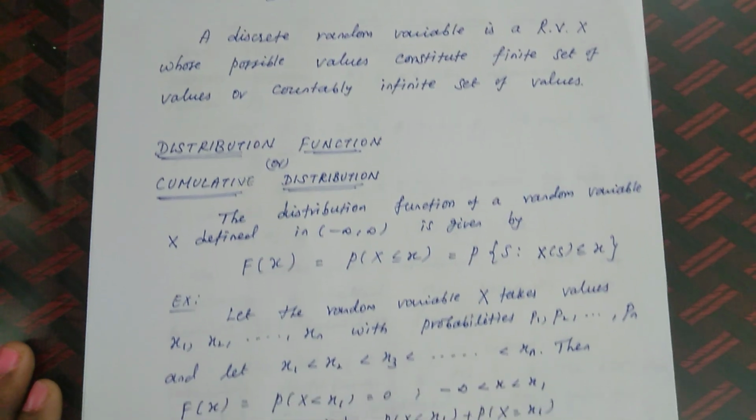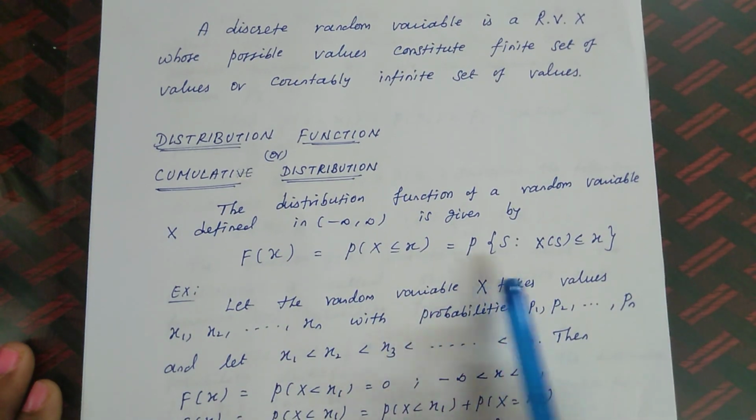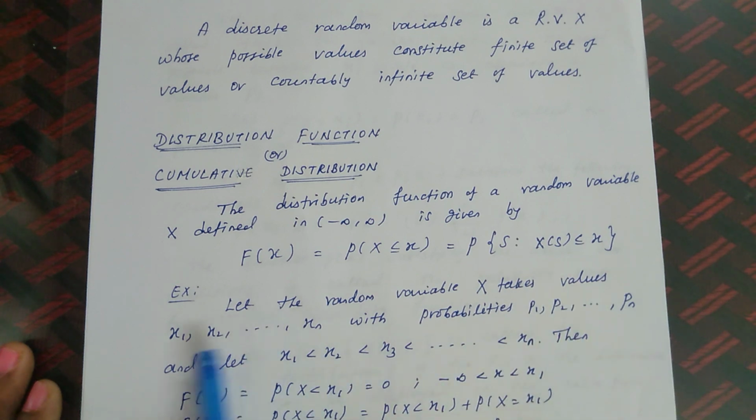Example: let the random variable capital X take the values x1, x2, up to xn with probabilities p1, p2, up to pn, and let x1 be less than x2 less than x3 and so on, less than xn.